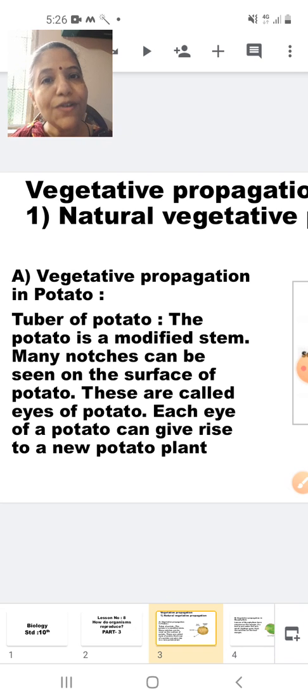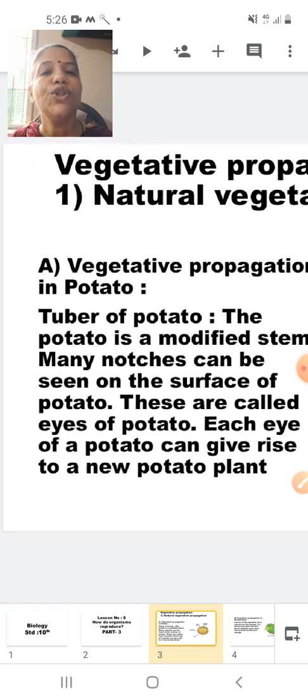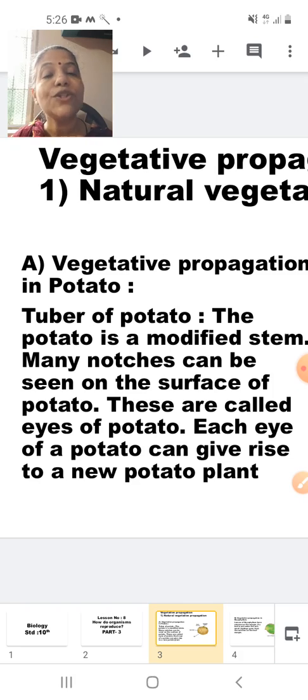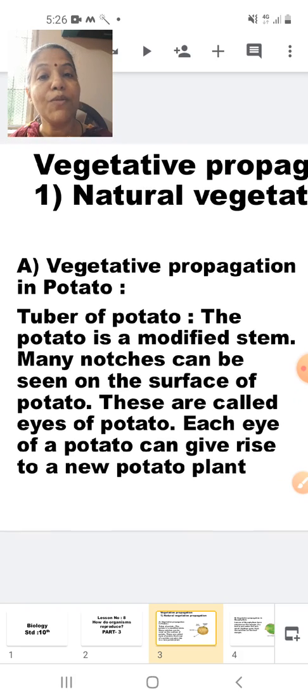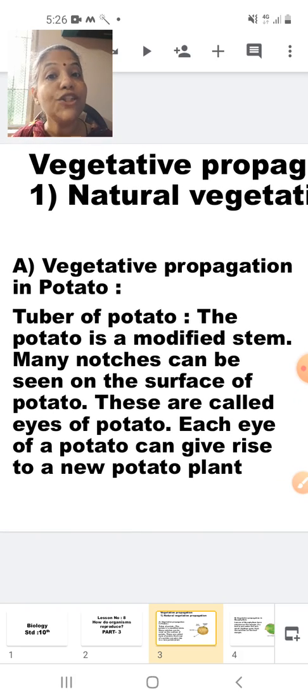Vegetative propagation. All of you know what is vegetative propagation. All of you know what is natural vegetative propagation. So, vegetative propagation in potato. Tuber of potato. Potato is called a tuber. This adaptive modification of the stem is called a tuber. The potato is a modified stem.